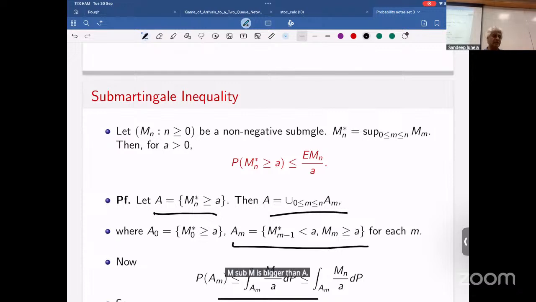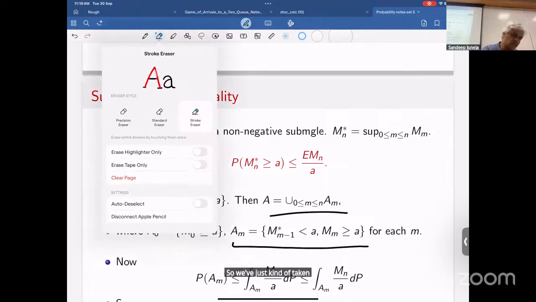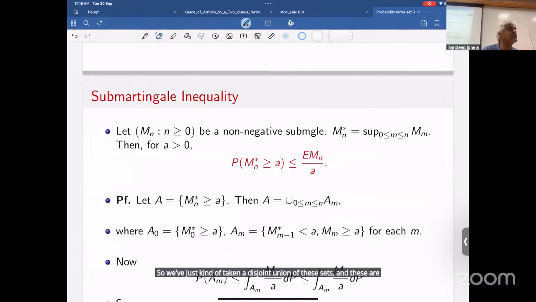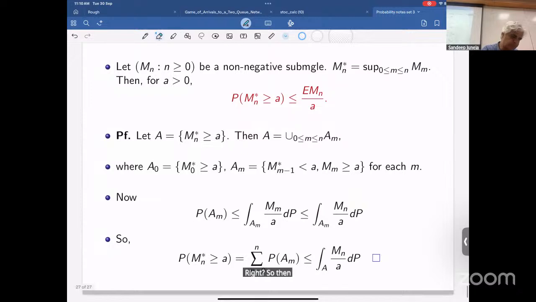This is kind of like level crossing, right? Your martingale has crossed level A. You can say whether that crossed level A at the first step, or second step, or nth step. So we've taken a disjoint union of these sets, and these are my A sub Ms. Then P of A sub M, because on A sub M my M sub M is bigger than A, I get this bound.